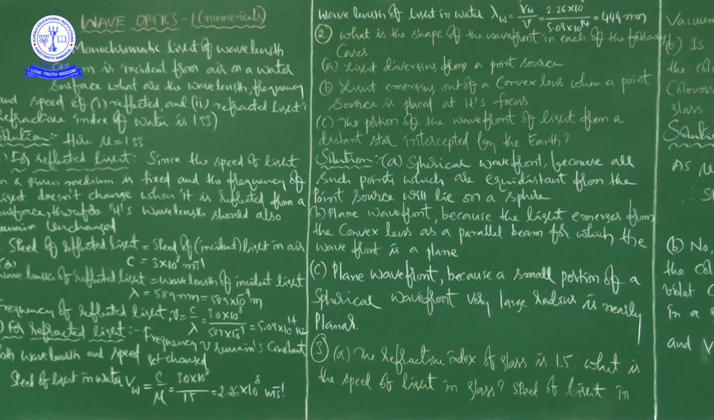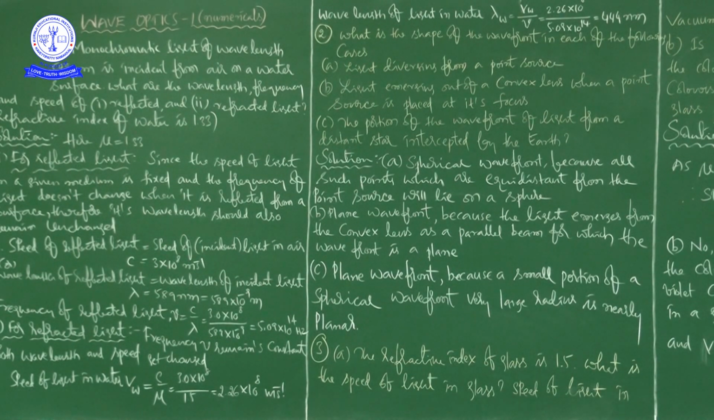Next, when it is reflected from a surface, therefore its wavelength should also remain unchanged. So you can write these two statements: the speed of reflected light is equal to the speed of incident light in air.